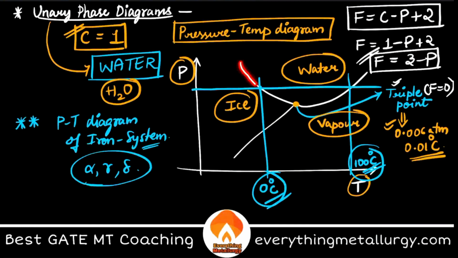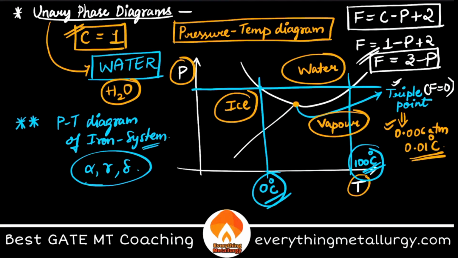But on the lines it is not the case. If you change one, automatically the other changes to give you the equilibrium. But here you have the scope of changing pressure and temperature to whatever range within this single phase region, and still you can attain ice.